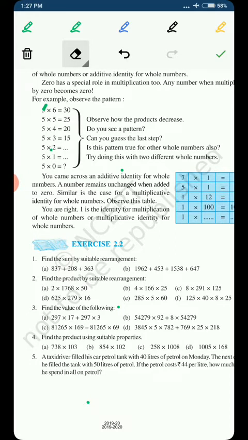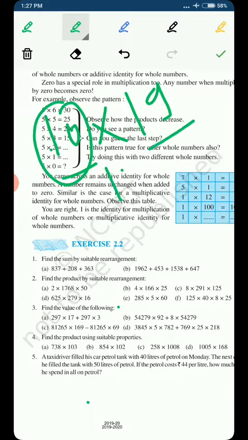And always remember one thing: whenever you are doing addition or multiplication, it becomes easier when you have a number with more and more zeros. Like if you have to multiply any number with 10, then it is easy, because you just have to write the number of zeros that this number has with the other number. That is, 10 will be written with 190. If you have to multiply 100 with 19, then you will write 2 zeros with 19.